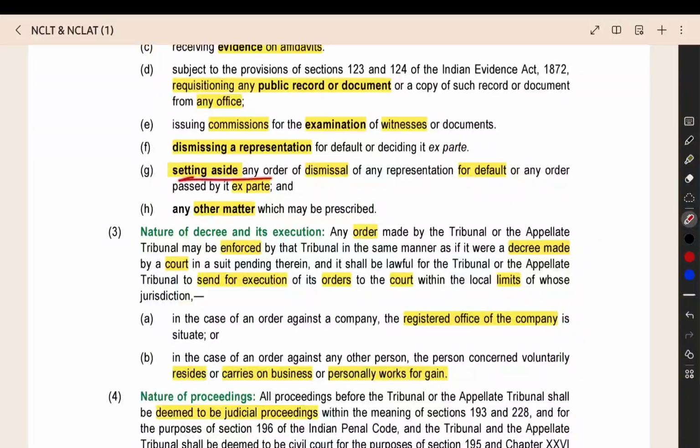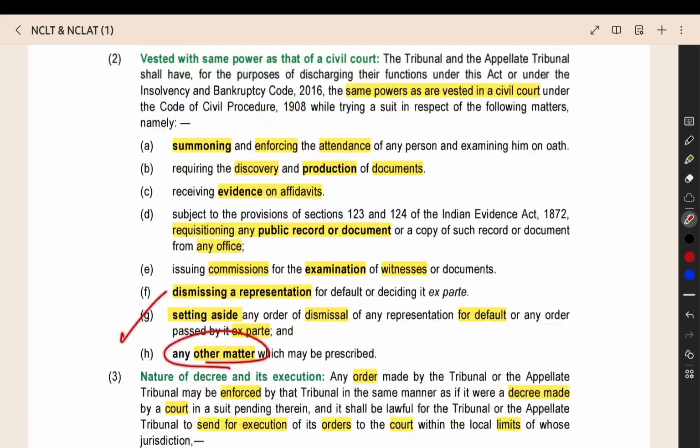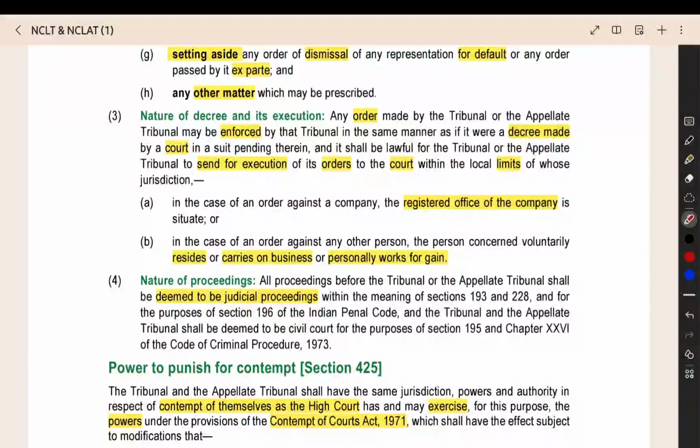Then setting aside the order of dismissal or ex parte. For example, a lower court or a lower authority dismissed your reply because you did not file it on time. That order can be cancelled by the tribunal or the appellate tribunal. That also they have given. Then any other matter like this. These are all the powers that are there with the tribunal and the appellate tribunal.